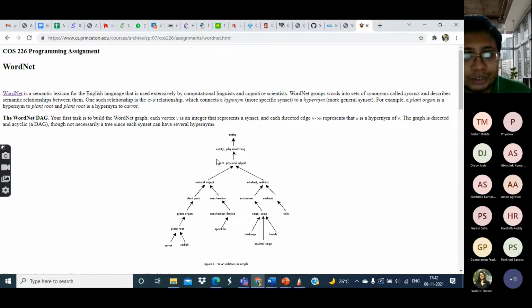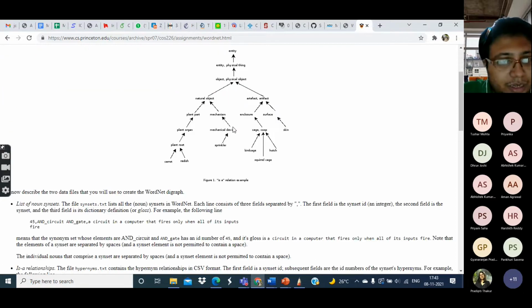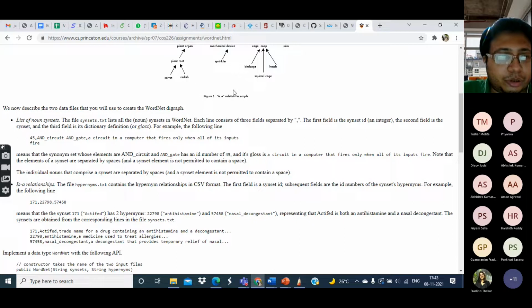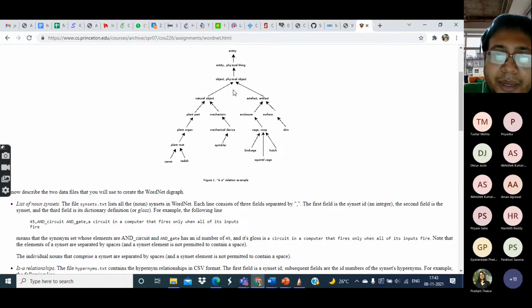This is what is known as hypernyms. There is this concept of hyponym and hypernym. Hyponym means a more specific synset, and hypernym means a more general synset. That is what is indicated here. However, this is not the only graph associated with WordNet. There can be other kinds of relationships between different words, which are represented by other graphs in WordNet. For example, antonym relationships, opposite relationships.